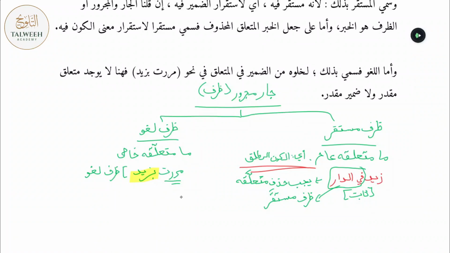Right? Zaydun akilun fid dar. Zayd is eating within the house. Over here, fid dar is not a ظرف mustaqar, it's a ظرف لغو. Why? Because it's connecting to akil, and akil is a specific meaning.